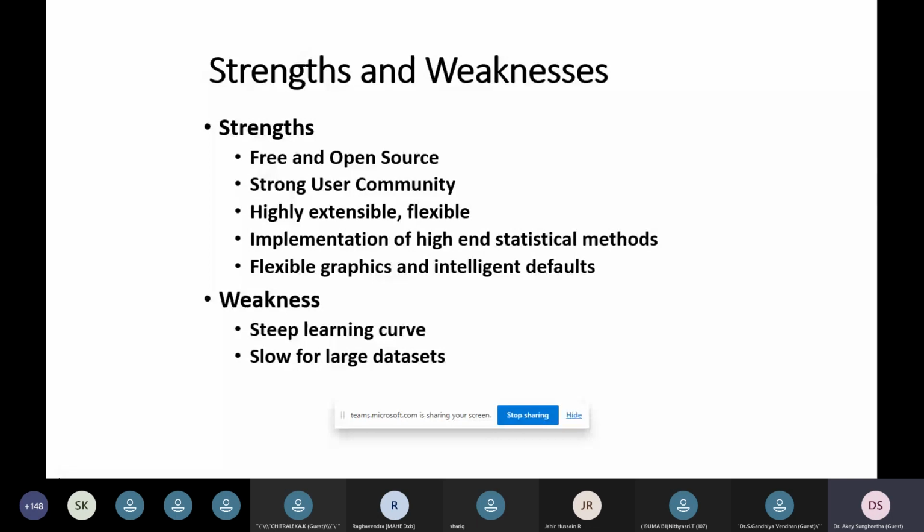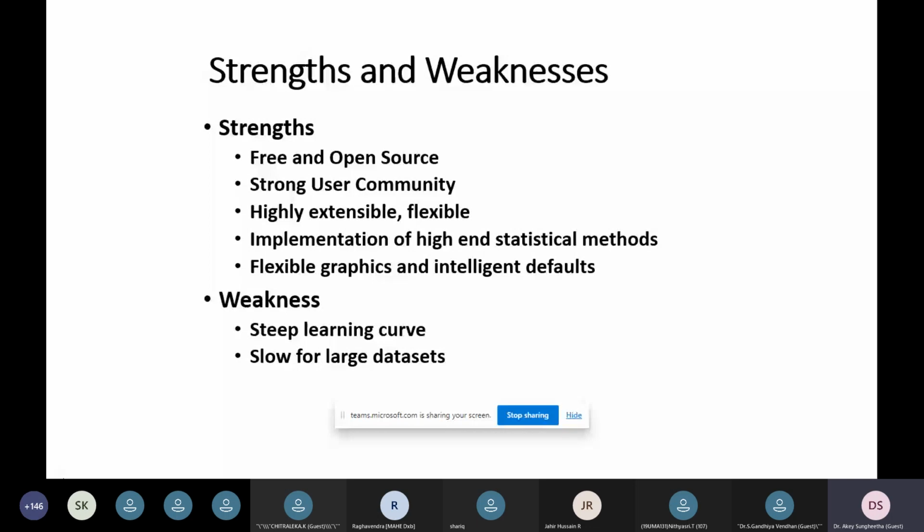But this is a basic research professional tool. It is basically used by research professionals in a basic way, and is not suitable for high-end statistical methods. Only for samples is this tool very much suitable. And if we have high-end statistical methods, we can go for simulating using MATLAB. And the flexible graphics and intelligent defaults available in R tool could be used.